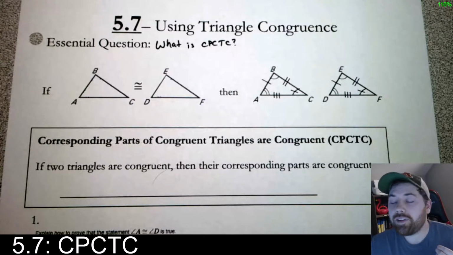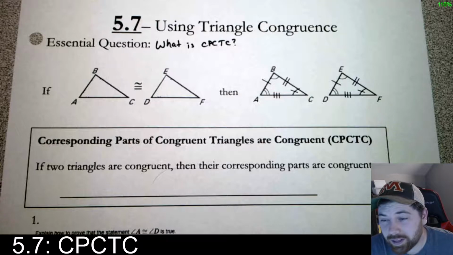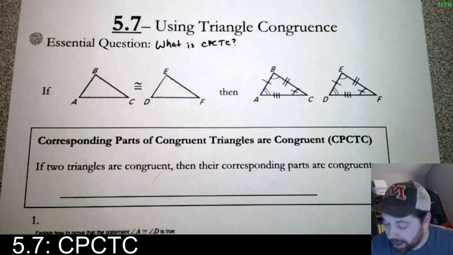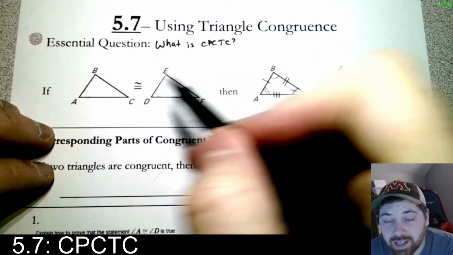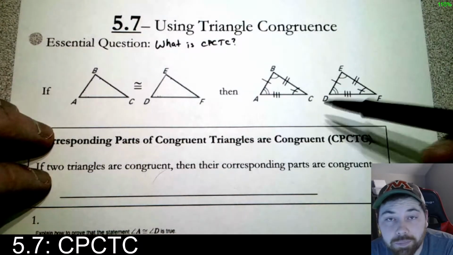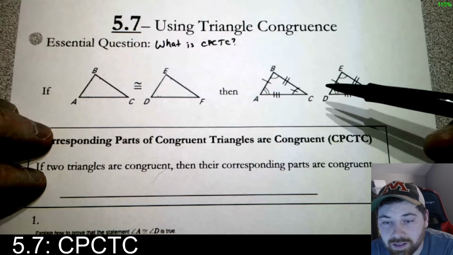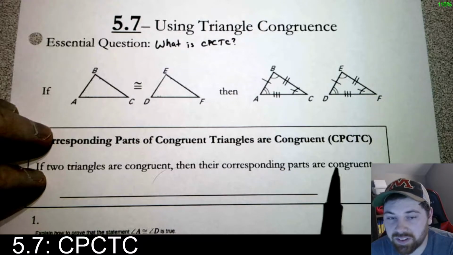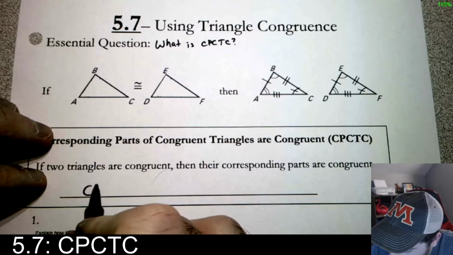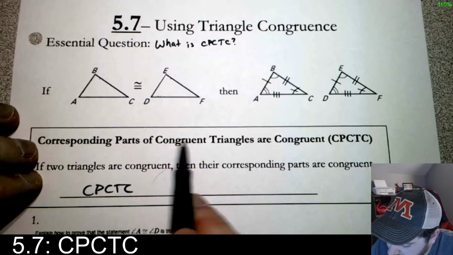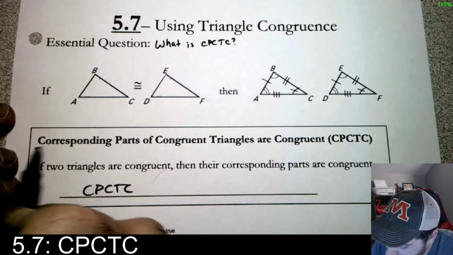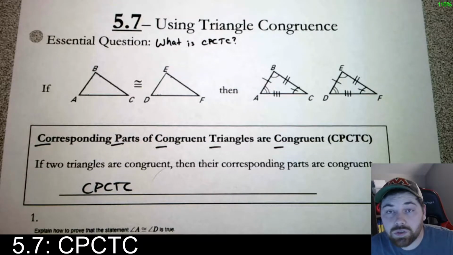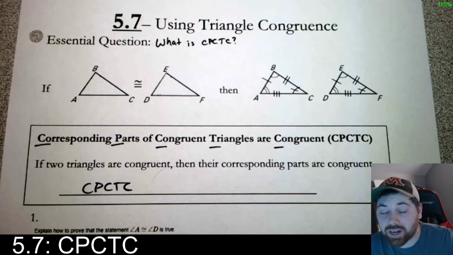And so the very obvious, but somewhat stated conclusion of that is that if we have 2 triangles that are congruent, then certainly all of their parts are congruent. That's what this means. So if 2 triangles are congruent, then their corresponding parts are congruent. That's the theorem, okay? We're going to call that CPCTC. Corresponding parts of congruent triangles are congruent. CPCTC.